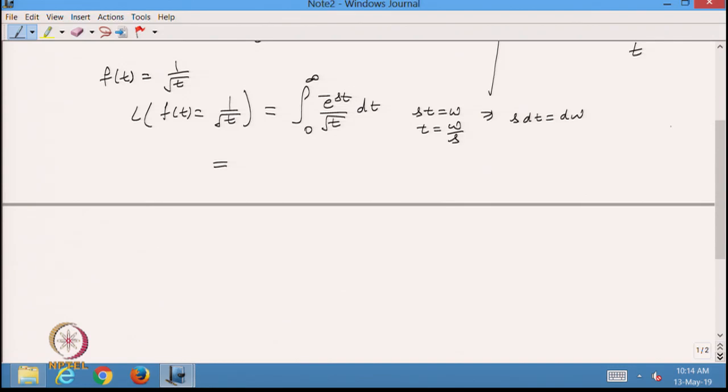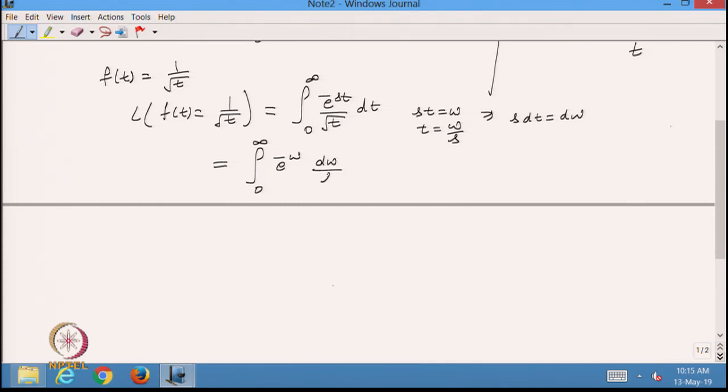When t is equal to 0, w is also 0, and when t is equal to infinity, w is also infinity. So I get the integration from 0 to infinity of e raised to power minus w, where dt is dw over s, and under root t.